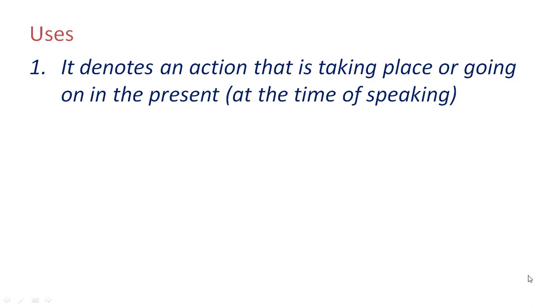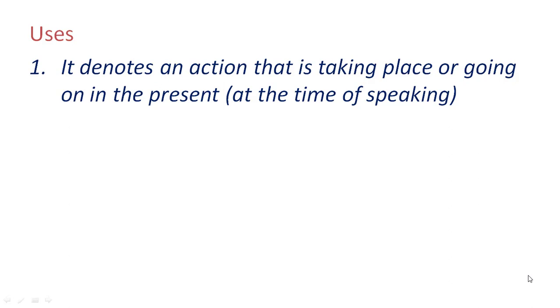Present continuous tense shows or denotes an action that is taking place or going on in the present at the time of speaking. So what do we mean by this? It means that when we are speaking about the action, at that time we are also doing that action. Suppose I say I am swimming in the pool. So when I am telling you that I am swimming in the pool, at that time I am also doing this action of swimming in the pool. So it shows the action which is happening in the present, and at that time you can also speak about that action.